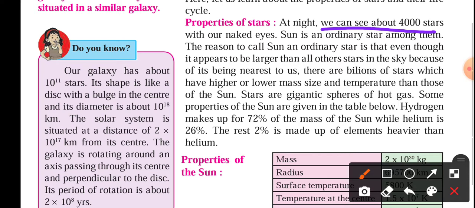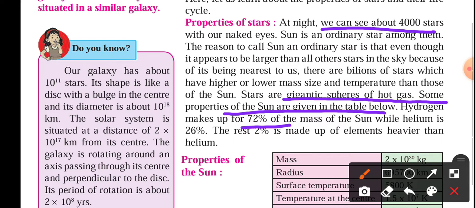Stars are massive spheres of hot gas. Hydrogen makes up 72% of the mass of the sun, while helium is 26%. The remaining 2% is made up of elements heavier than helium. So basically, stars are nothing but a collection of hot gases.